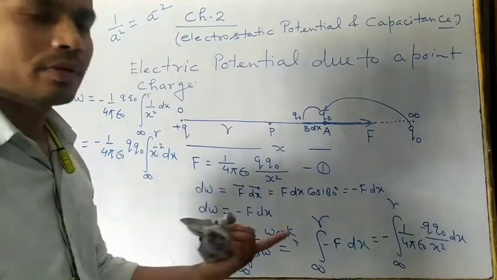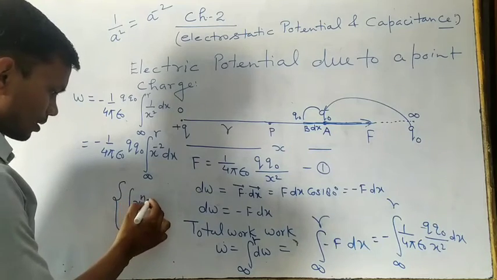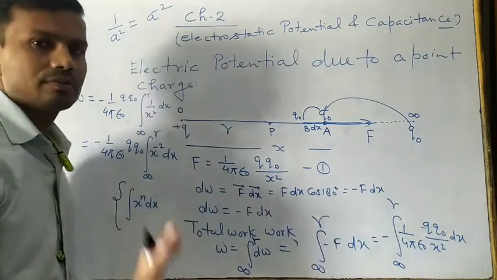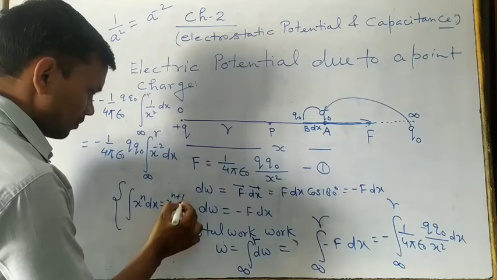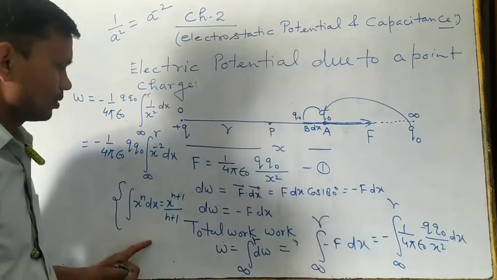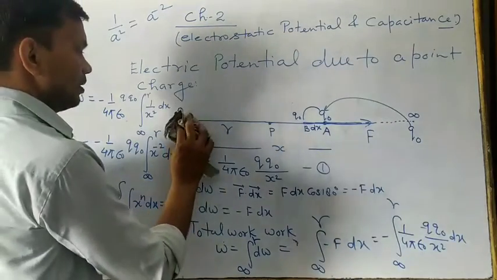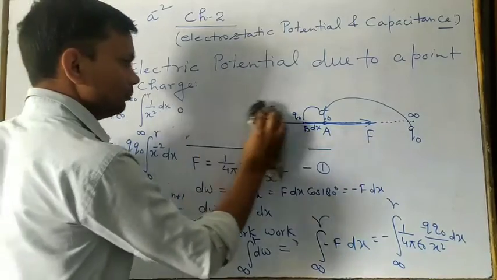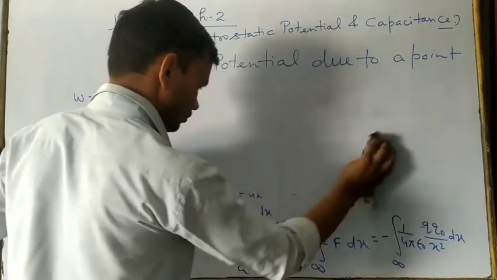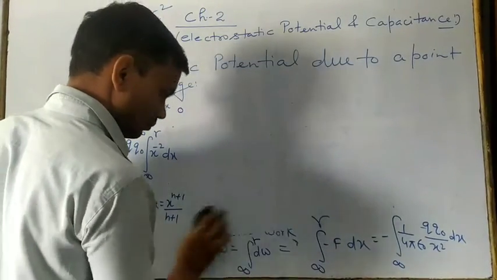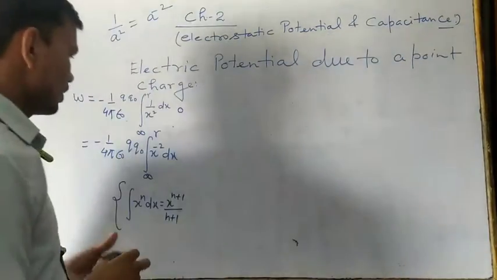And after this you have to see one formula. This formula we are going to use: the integral of x power n dx, where n is any number like 1, 2, 3, 4, 5, 6, is equal to x power n plus 1 upon n plus 1. So this formula we are going to use for the calculation of this integral. There is no problem.